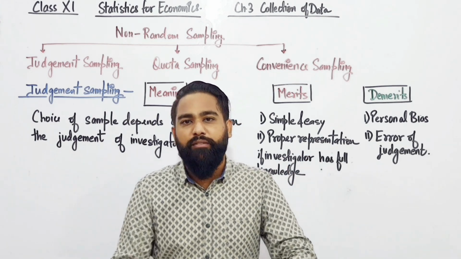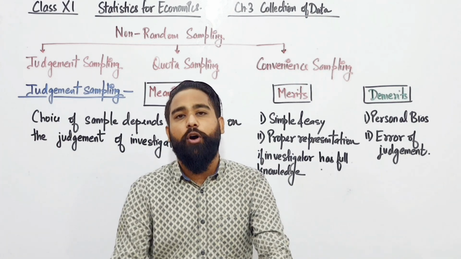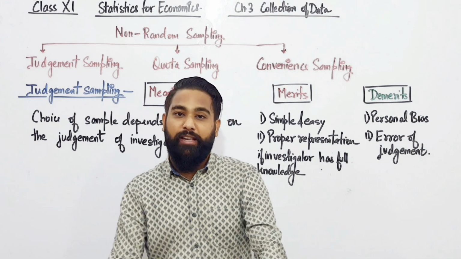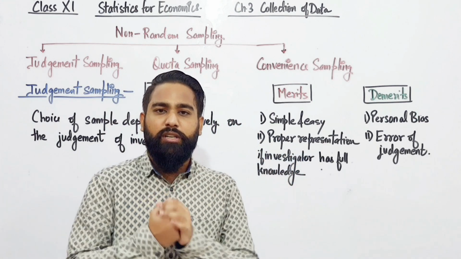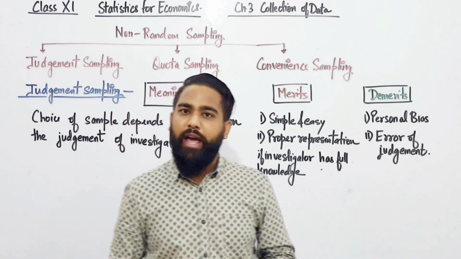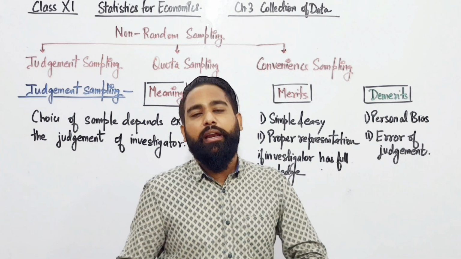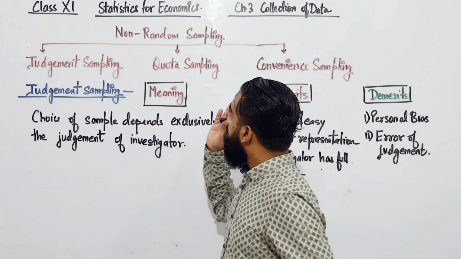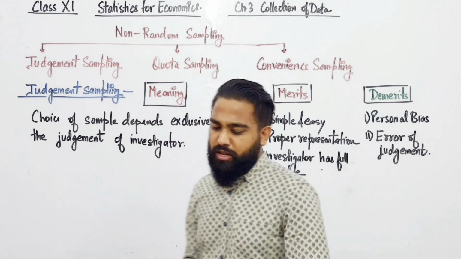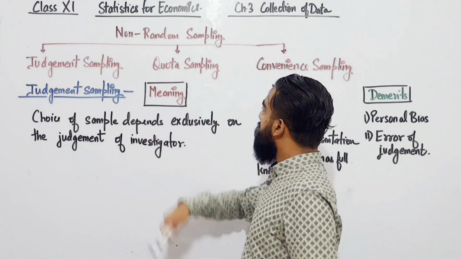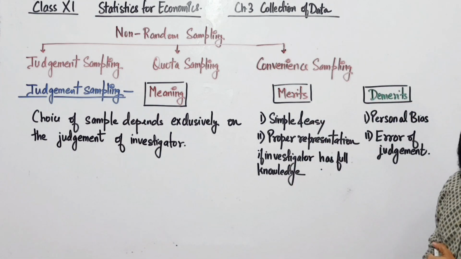Under non-random sampling we already studied that it refers to a method in which selection of the sample depends on the judgment of the investigator. It depends on how he sees or assumes his universe or the elements of his population. Now non-random sampling is divided into three further bifurcations. First one is judgment sampling, second is quota sampling, and third one is convenience sampling.